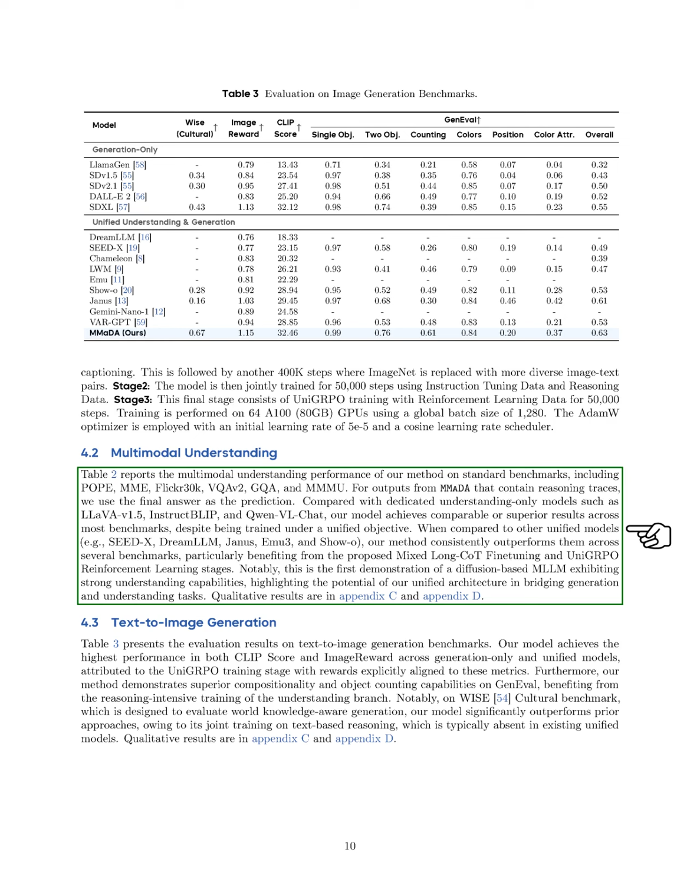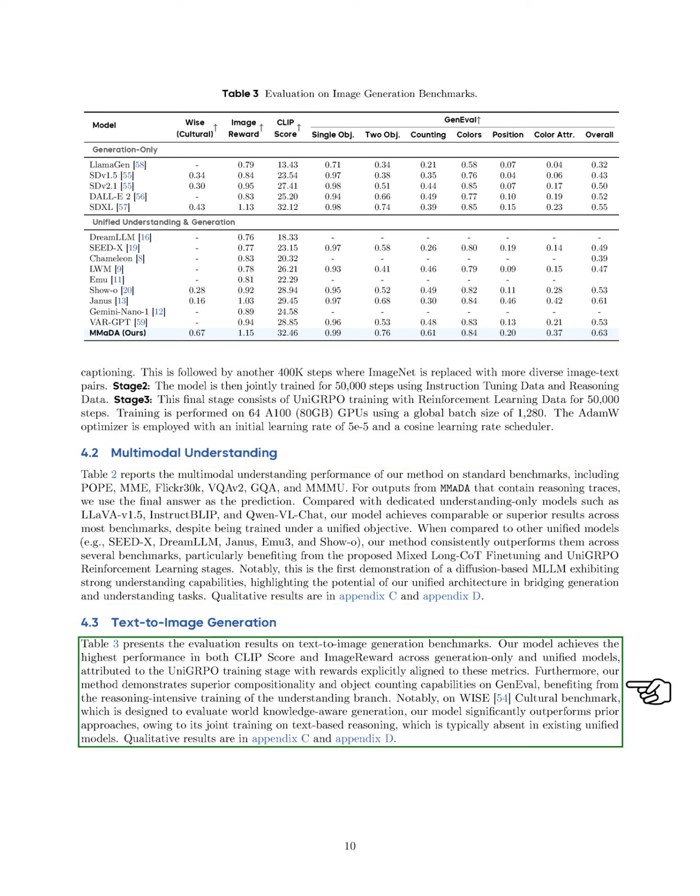We consistently outperform other unified models, particularly benefiting from our mixed long-CoT fine-tuning and Uni-GRPO reinforcement learning stages. This is the first time a diffusion-based model has shown strong understanding capabilities, demonstrating the potential of our unified architecture. In text-to-image generation, our model achieves the highest scores in both CLIP score and image reward, thanks to the Uni-GRPO training stage. We also show better compositionality and object counting on GenEval, aided by our reasoning-intensive training. On the WISE cultural benchmark, we significantly outperform previous methods due to our joint training on text-based reasoning.